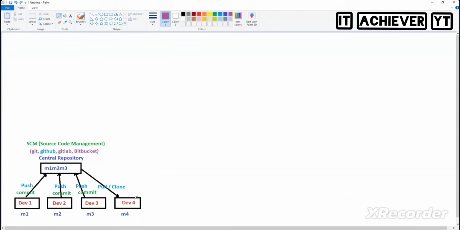Developer 4 is a fake guy, for example. And then instead of writing Java code, he has written Python code. Can he push the code directly to the central repository? If he pushes the code, M4 will come and everything will mix. What will happen? Entire code will get gone or not? Everything will get corrupted or not? Yes or no? Is it good to push the code directly to the repository?